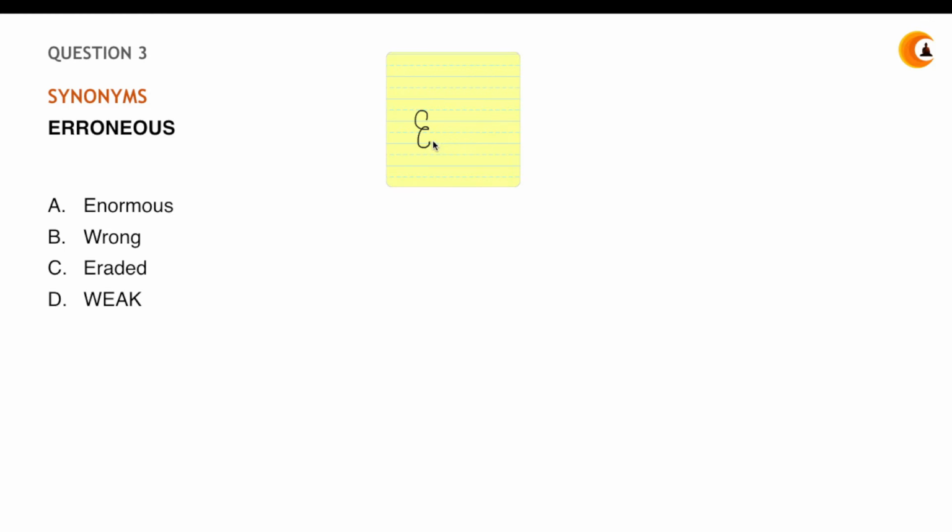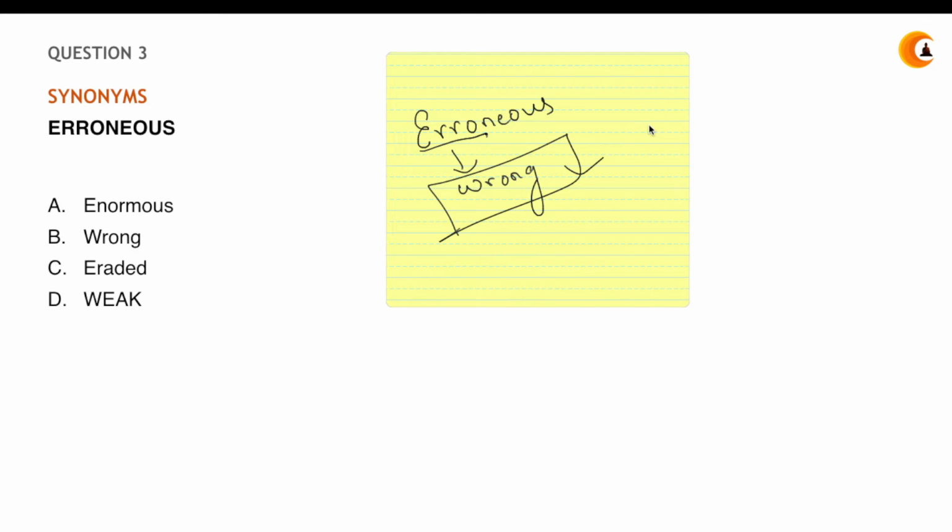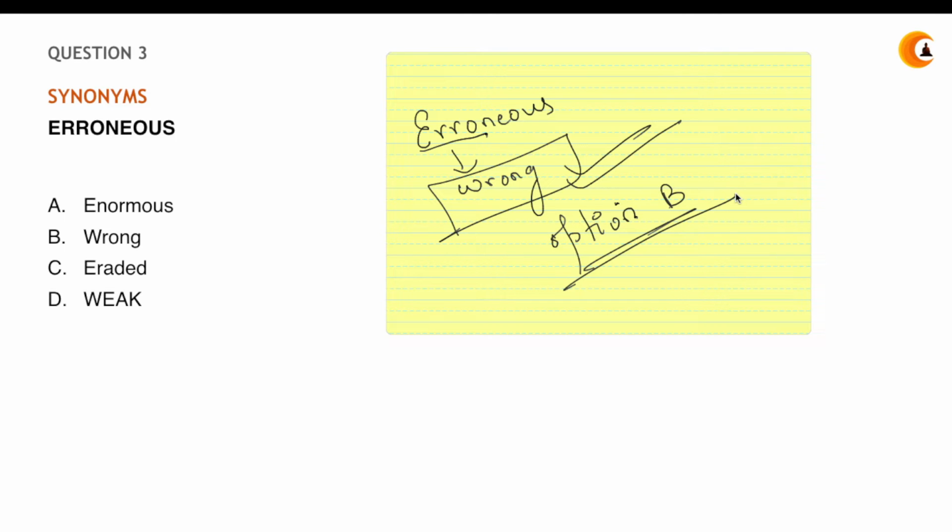Alright. You know how I remember this word erroneous? The word itself has the word error in it, which means wrong, right? And that is the meaning of the word. So erroneous means wrong, and your answer is in option number B. That is wrong. Enormous, irradiated, and weak is not what erroneous aims to say. It means to say you're wrong.